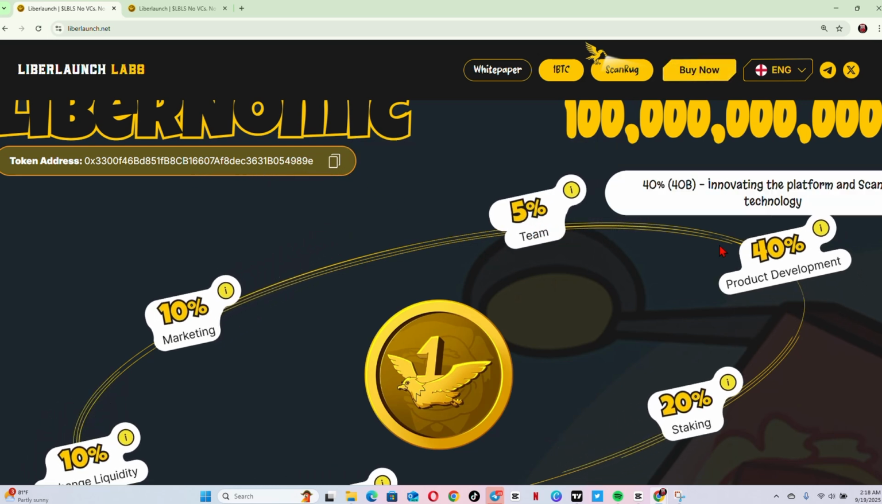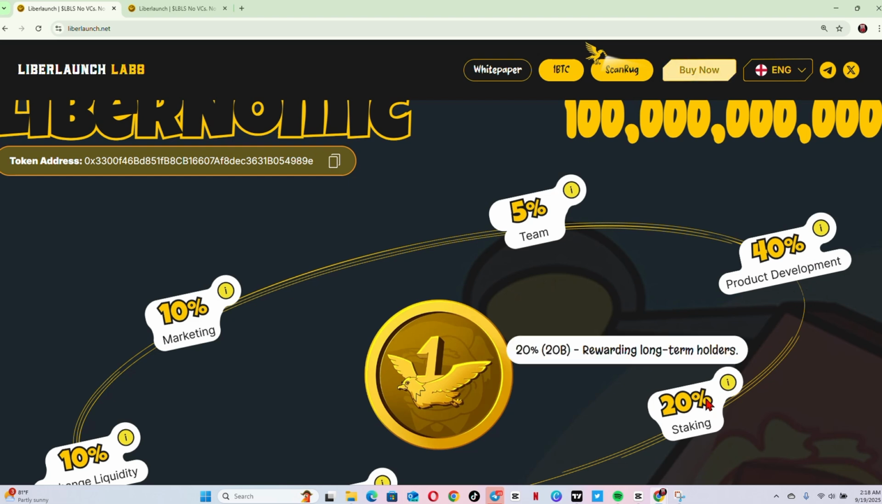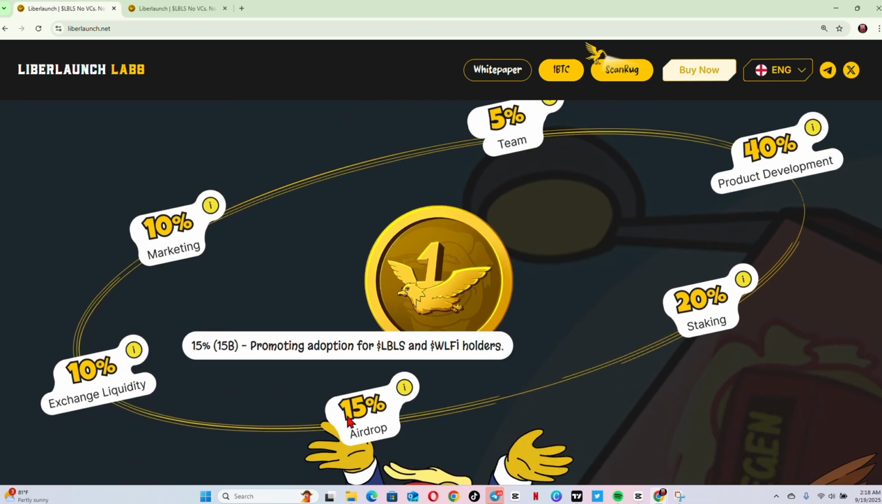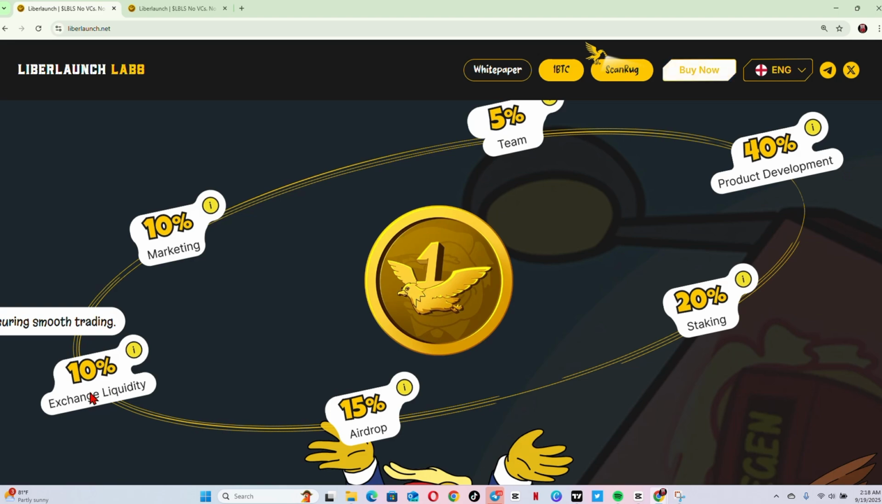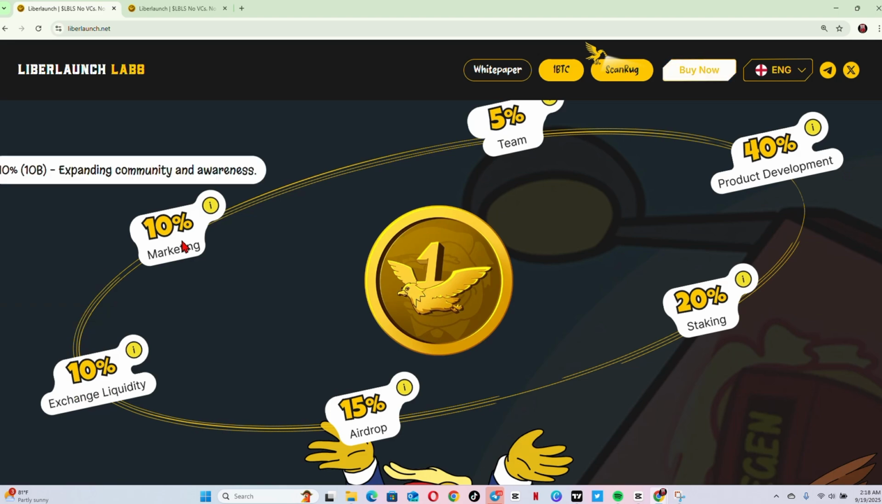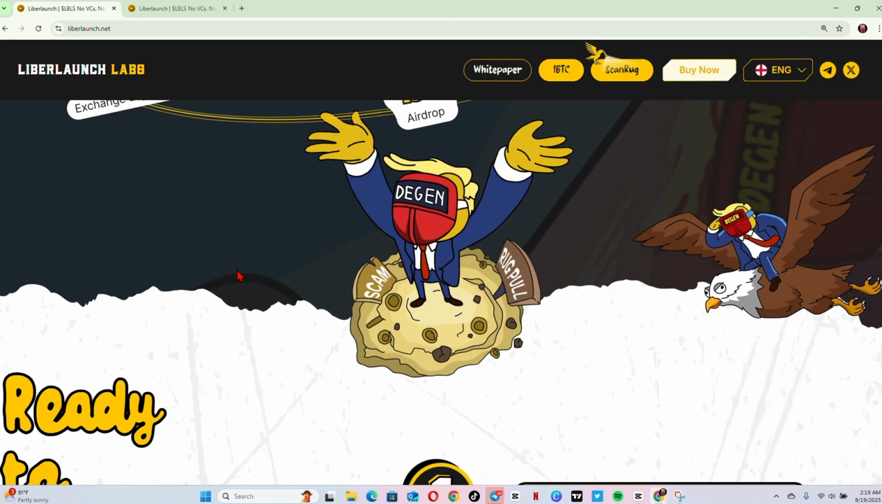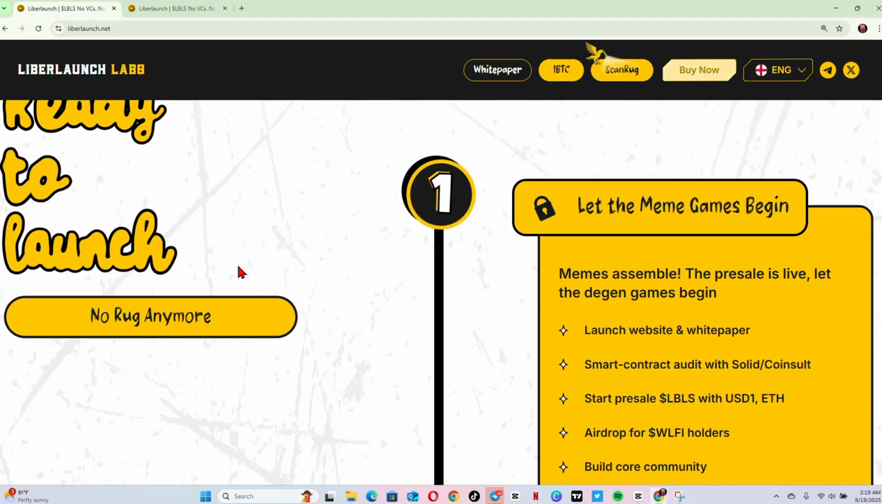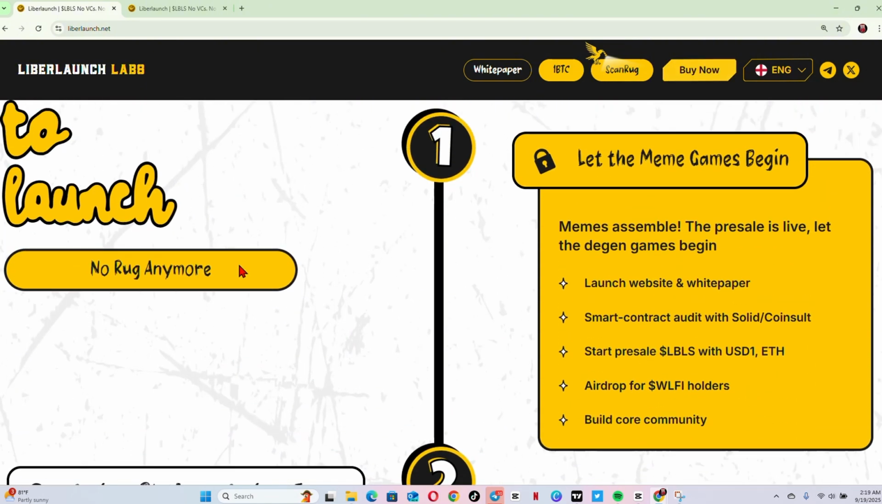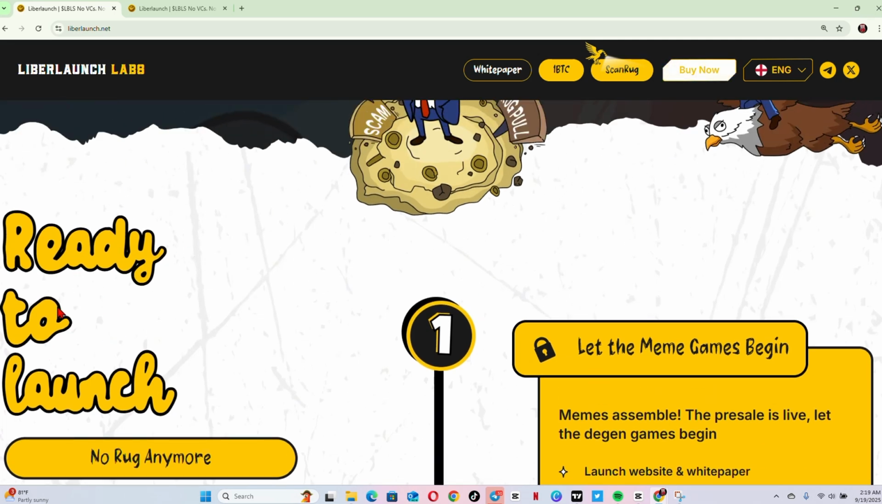You can see the team members are 5%, 40% is for development, 20% for staking, and airdrop is about 15%. Exchange liquidity is about 10%, and then the marketing is about 10% as well. So if you are into the meme coin community and you want to get involved in the space, you can follow each and every single thing. Every single piece of information you need to know about this is ready for you.